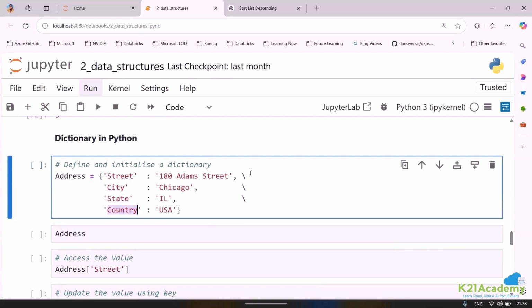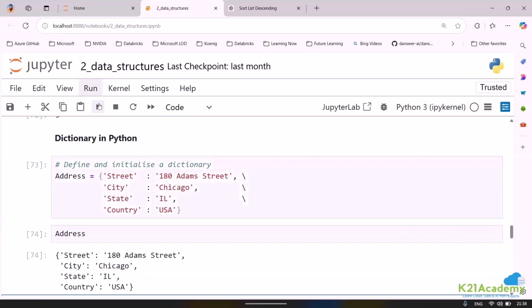Now, if you want to keep it in a single line, you can keep it. But if you want to have it over different lines, then you can make use of backslash also. That is possible, so that this is more like a command for containing the same information over different lines. Now here it is being indicated by curly braces. So first I'm defining the dictionary. Once you have defined it, you can read it. This is what is there in it.